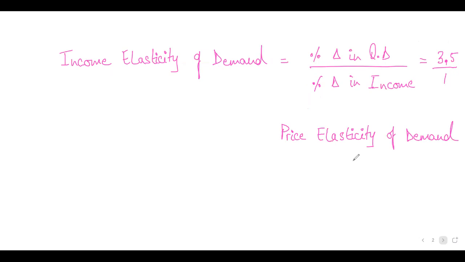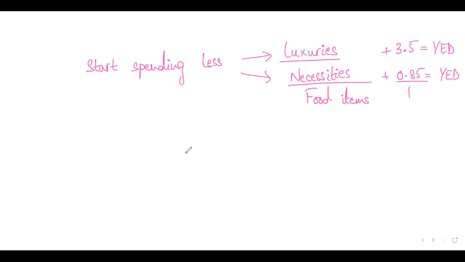Now, we haven't fully explained income elasticity of demand. There's one more aspect to it, and that's inferior goods. During a recession, people start using more inferior goods. Now, what are inferior goods? Inferior goods are cheaper versions of a product.